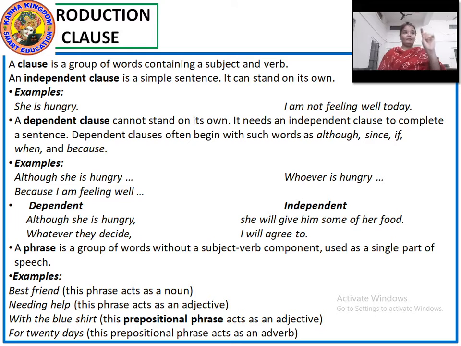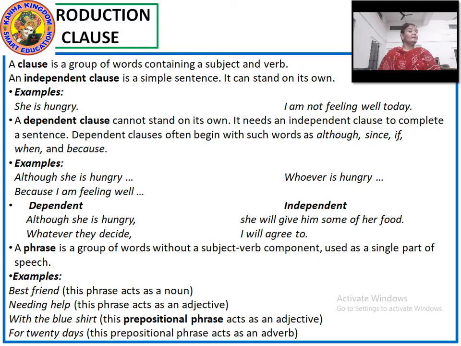Although she is hungry, she will give him some of her food. Second, "whatever they decide." It is a clause but a dependent clause, and I will join an independent clause with it: "I will agree to." Whatever they decide, I will agree to.